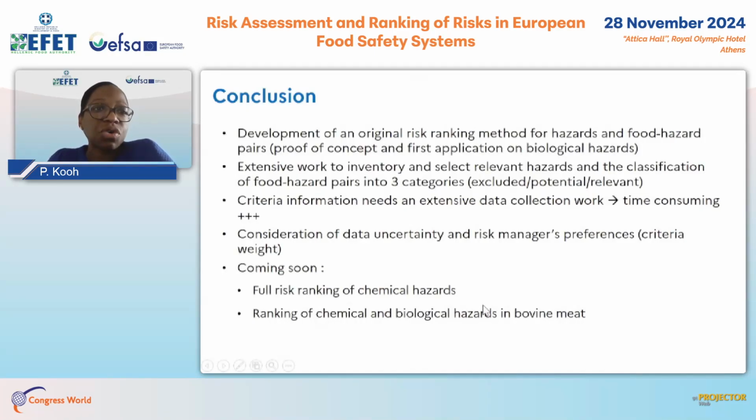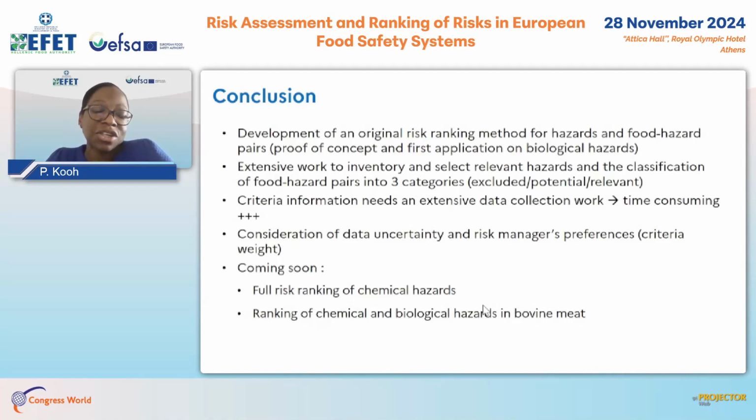Yes, to conclude, we have developed an original risk ranking method for hazards and food hazard pairs, first as a proof of concept, and we made a first application on biological hazards. This is extensive work, especially to inventory, to select relevant hazards, and also to classify the food hazard pairs in the three categories: excluded, potential, and relevant.